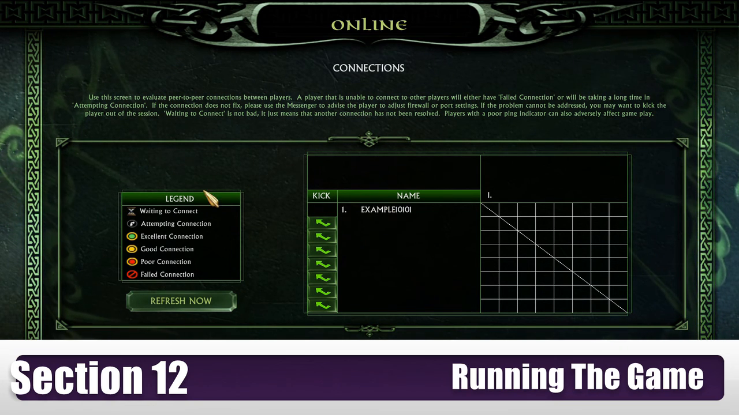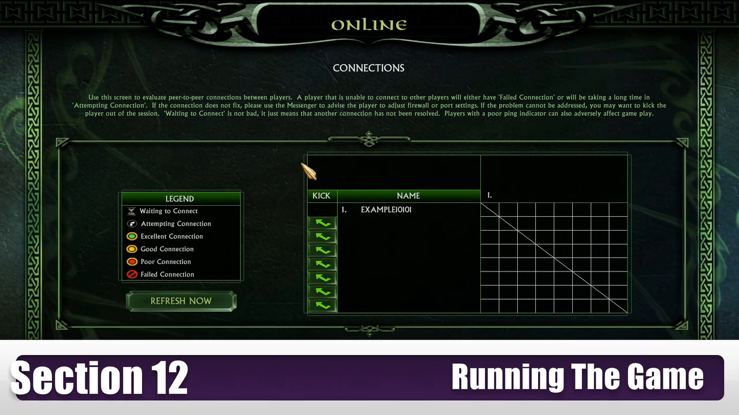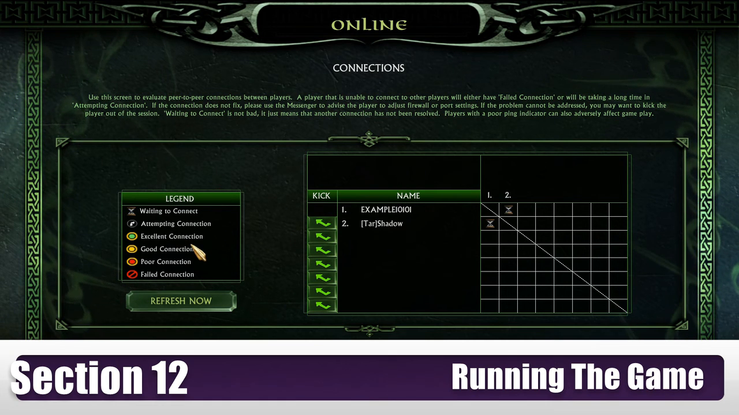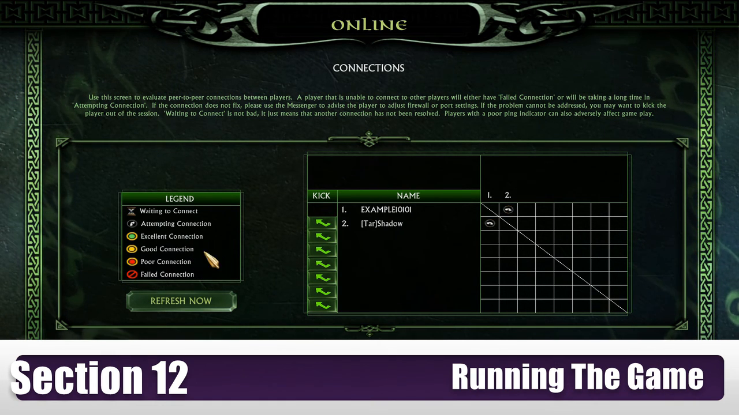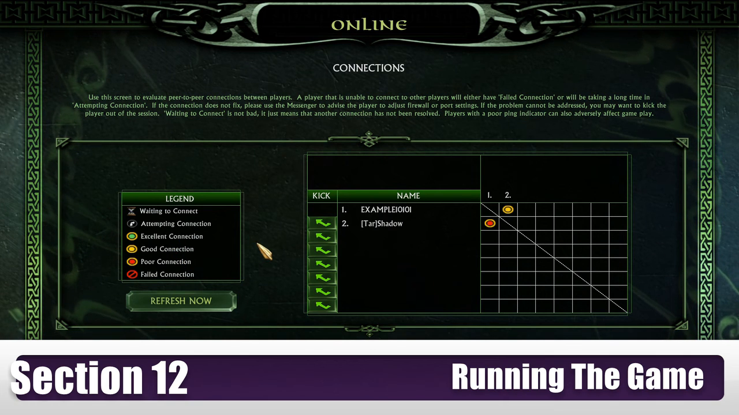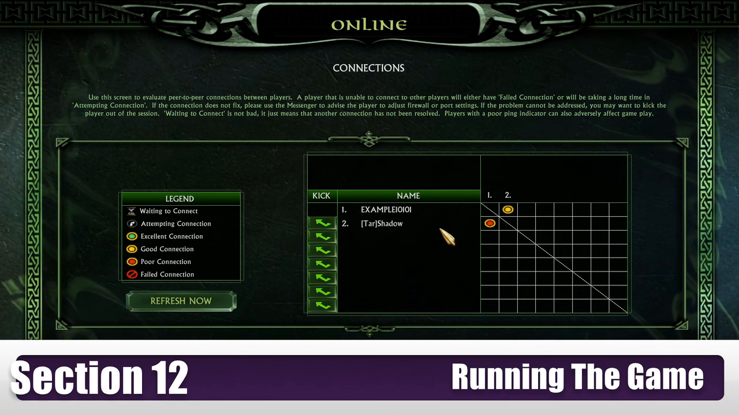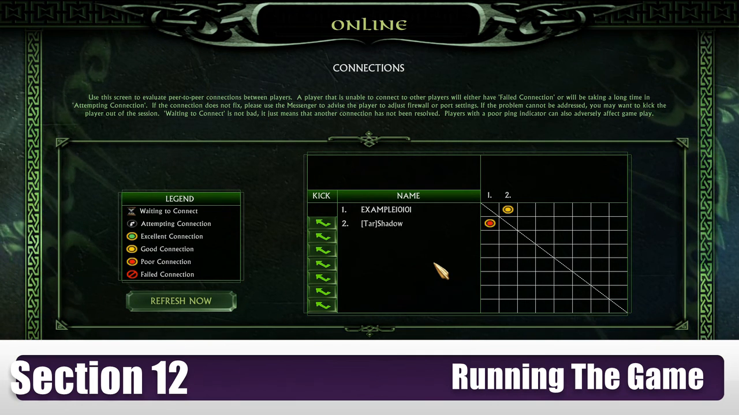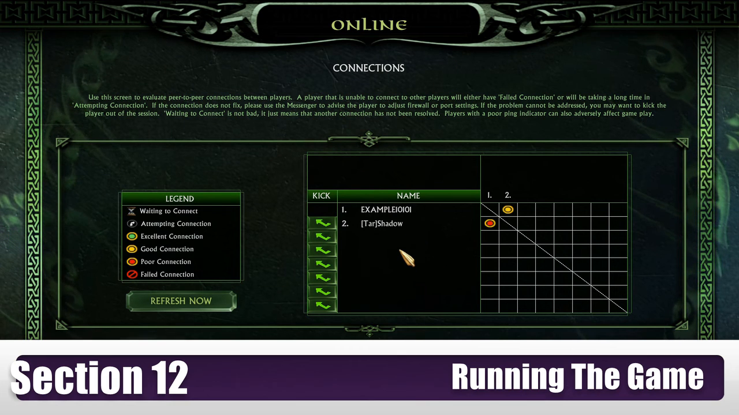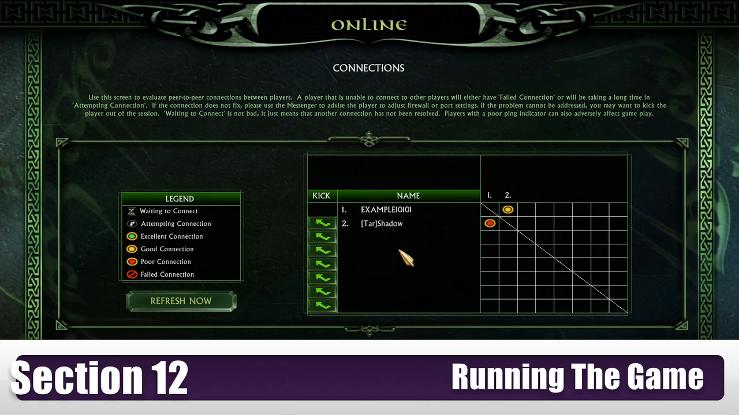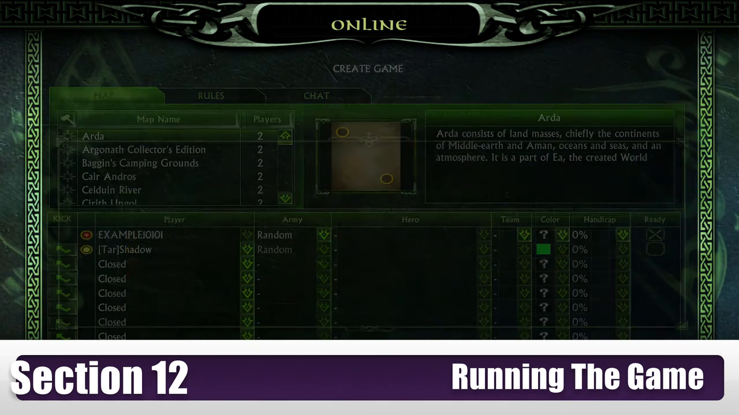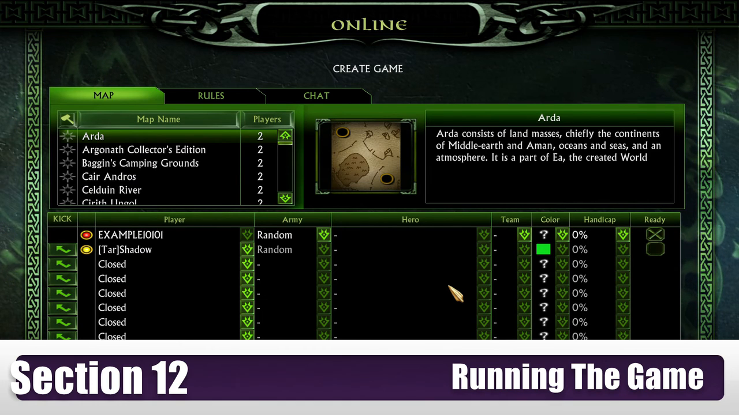So what we have here is a legend on the left hand side of the screen. This explains the different statuses of all the connections that are available: excellent connection, good connection, and poor connection. Obviously, we need to be aiming for excellent and good connections. On the right-hand side of the screen, we have a table that shows you the status of all the connections between all the players in the room. As you can see, my friend Shadow is already logged into the room, and we've already established a good connection between us. Okay then, with that done, we can now go back to the main room.